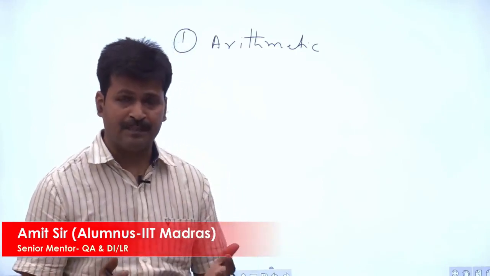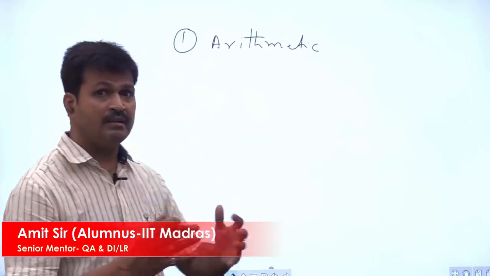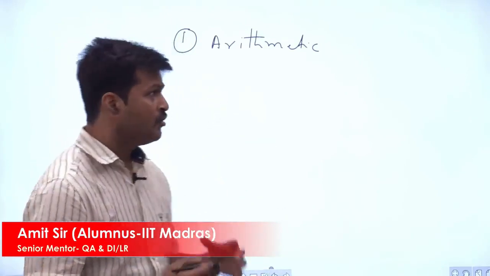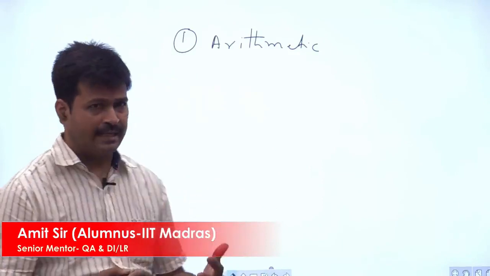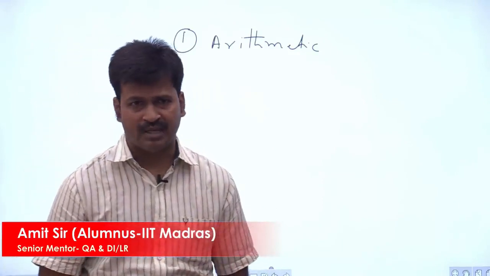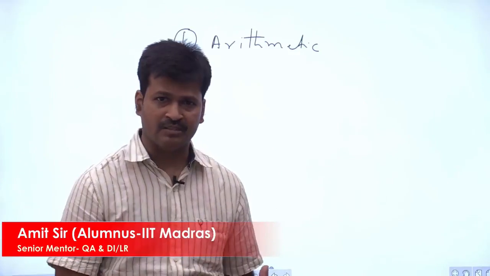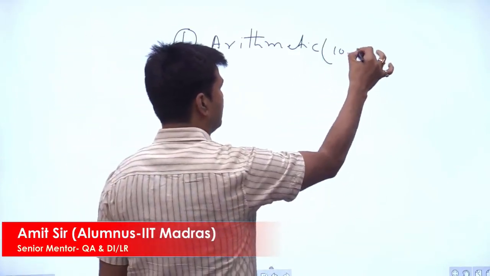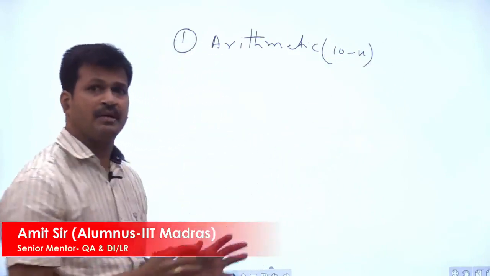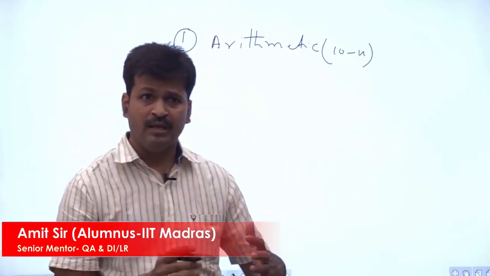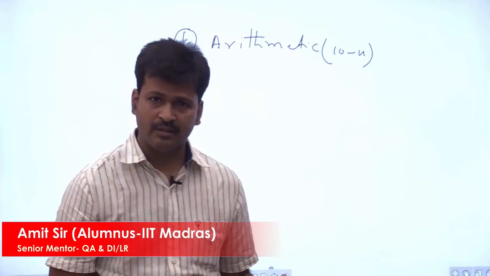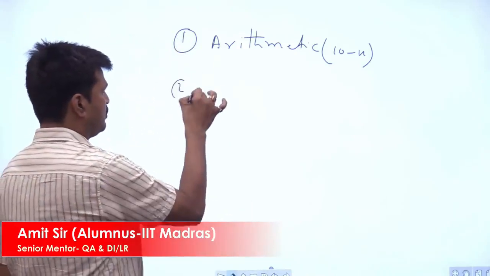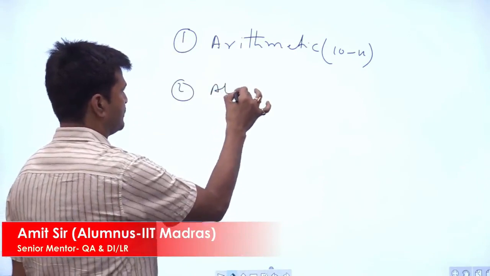And fortunately, this is the one where CAT has put maximum emphasis as far as the QA section is concerned. If you look at, let's say, this year's CAT 2020, there were 26 questions asked in the QA section, and out of those 26 questions, roughly 10 to 11 were from arithmetic. So this is the one which has the maximum weightage in the QA section. Followed by the second one, which is algebra.